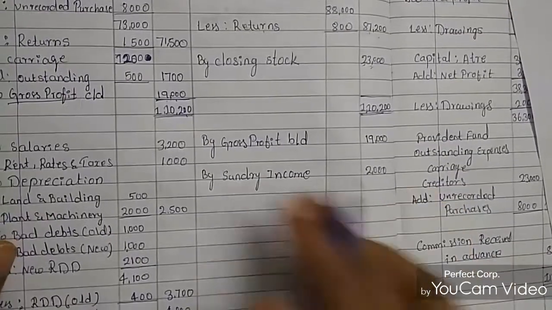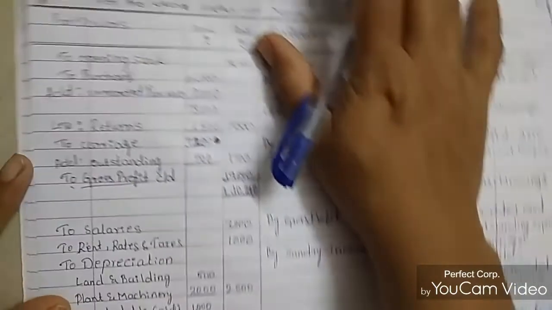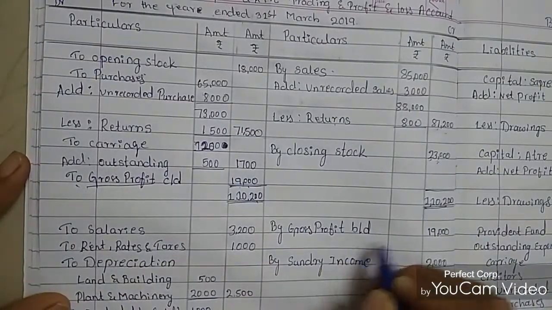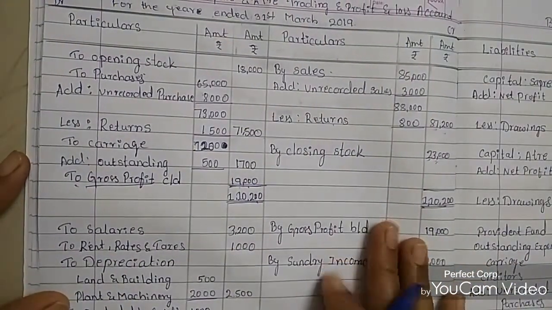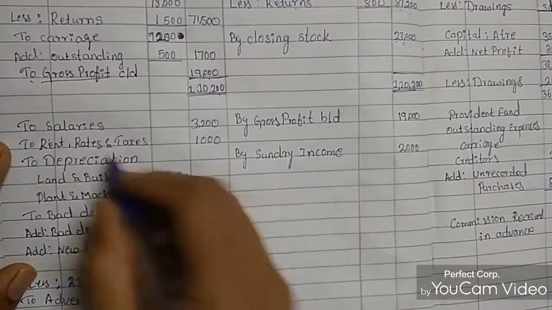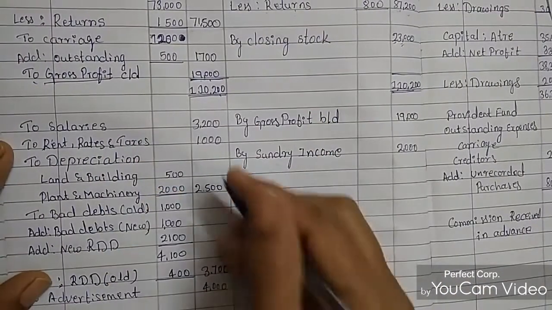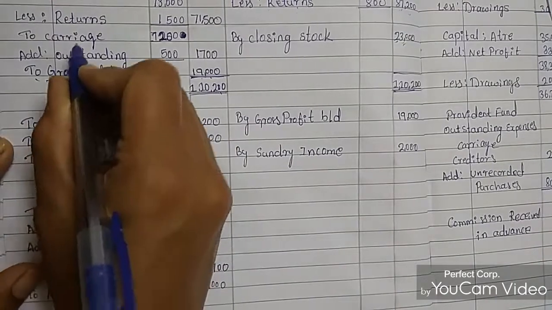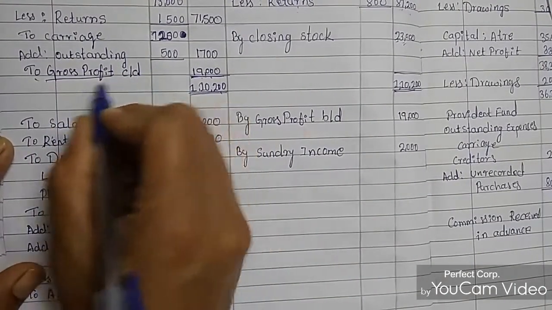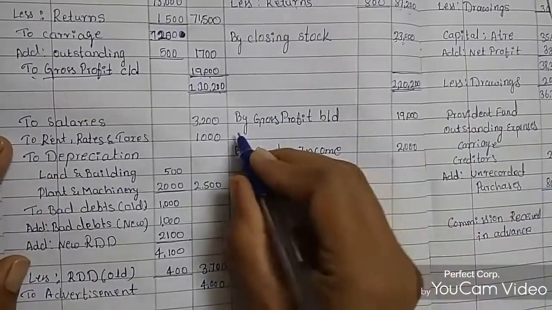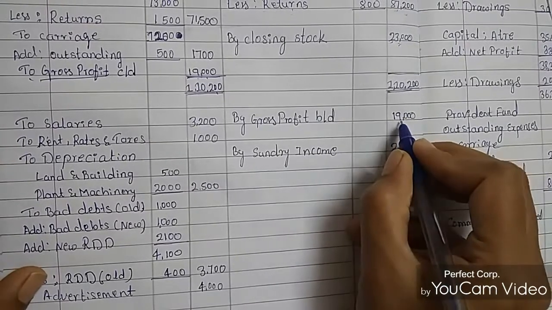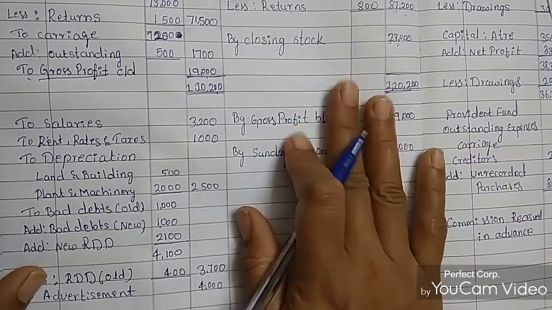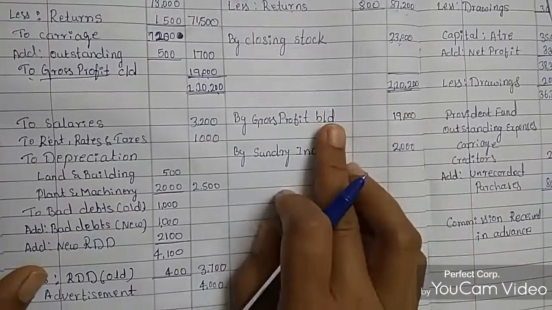After finding out the gross profit in the trading account, we'll pass this gross profit amount to the P&L account. So we'll see the P&L account calculation now. The gross profit amount in the trading account was 19,000 rupees. So I pass this entry in the P&L account, 19,000 rupees gross profit. Gross profit brought down. Okay.